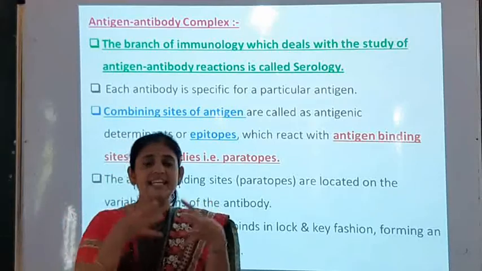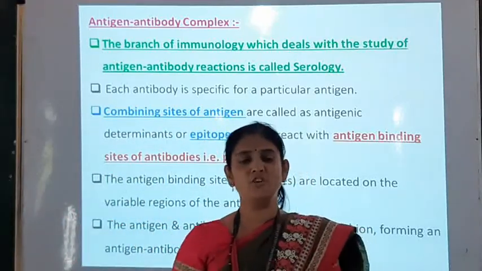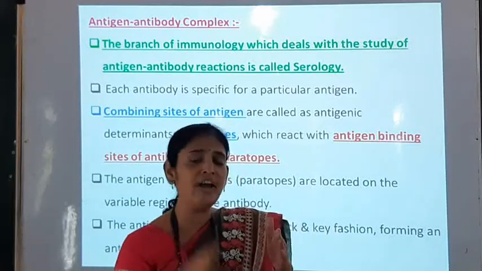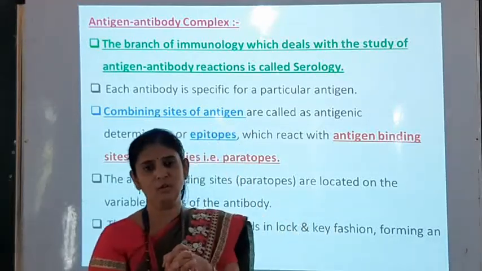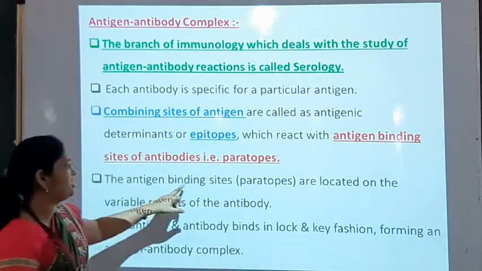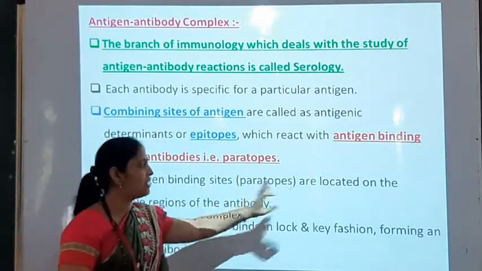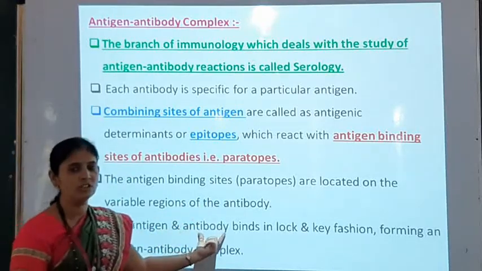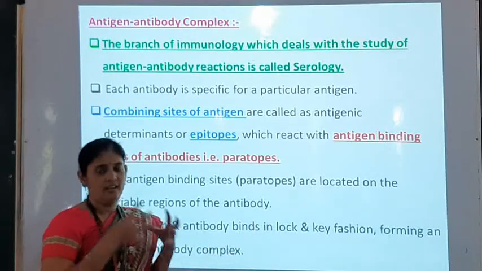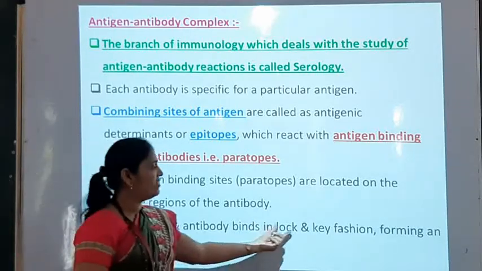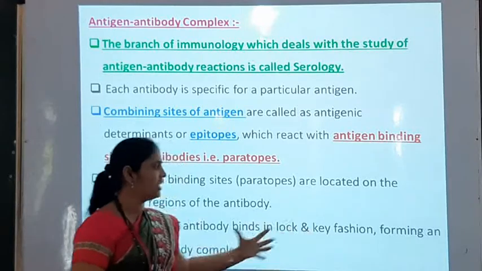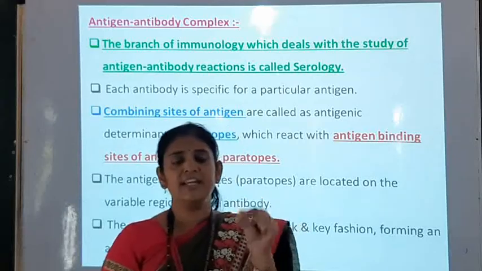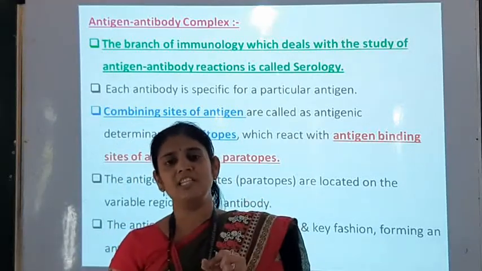Means when antigen and antibody are combining with each other, the paratope of antibody and epitope of antigen are combining with each other. Okay, so here the antigen binding sites, that is paratopes, are located on the variable regions of the antibody, and the antigen and antibody lock in a key fashion. They are binding in a lock and key fashion and forming an antigen antibody complex. So here a particular antibody is produced for a particular antigen.